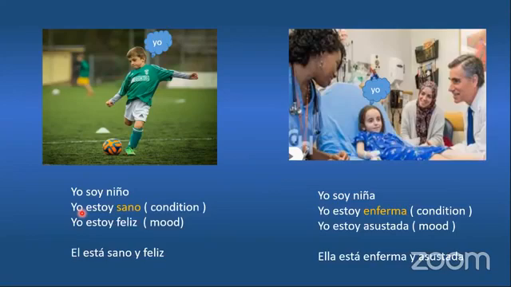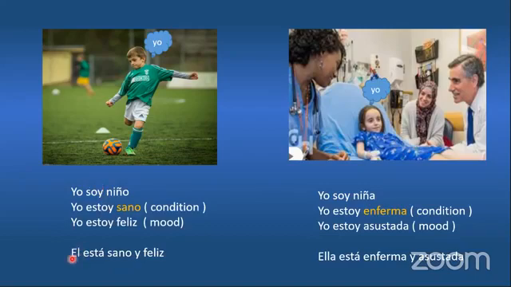And we saw in the previous chapter this example here. Yo estoy feliz. I use estoy because I am describing my mood. I am happy. I am happy right now. Maybe in half an hour, I'm not going to be happy. So that is the difference why I have to use soy in some sentences and estoy in other sentences.